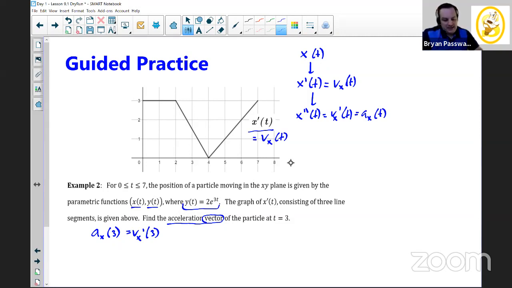And so at t equals 3, this is our time, and this is going to be our velocity. At time 3, we're right here on the graph, and I'm not interested in the velocity itself. I'm interested in the acceleration, which is the derivative of this graph, right? So the slope of this graph, luckily for us, this point is part of a linear segment. And so the derivative is going to be the slope of that line from endpoint to endpoint. You don't have to try to figure out the slope right at this point.